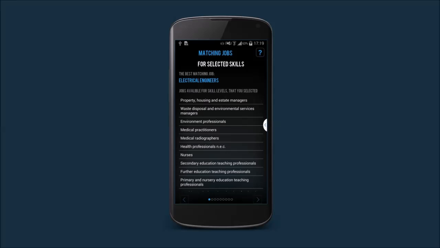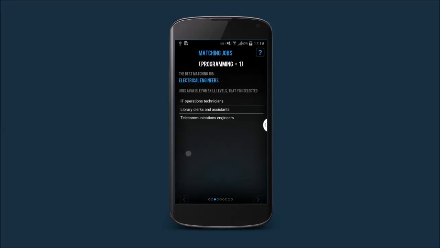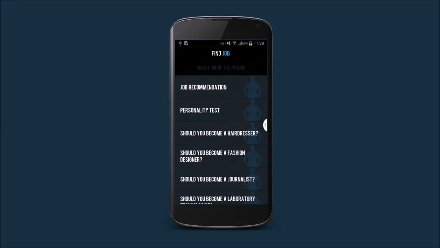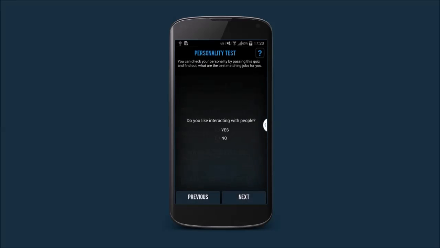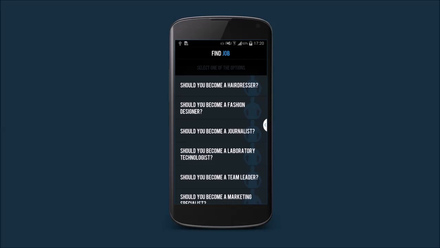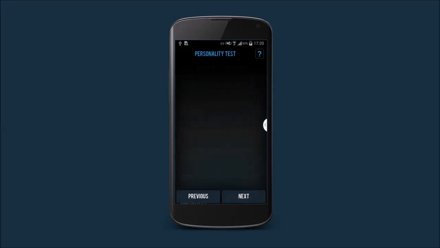But this comes with an additional motivational section. We show you what new jobs could possibly be unlocked for you if you can raise your skill by 1 in selected areas. You can also run one of our personality tests to see what your job predispositions are and get some recommendations. We prepared all the test content independently based on interviews with professionals working in different sectors. So we learnt, for example, that in order to be a good hairdresser, you not only have to be artistically gifted, but you should also be a good listener, as clients will often want to tell you stories.